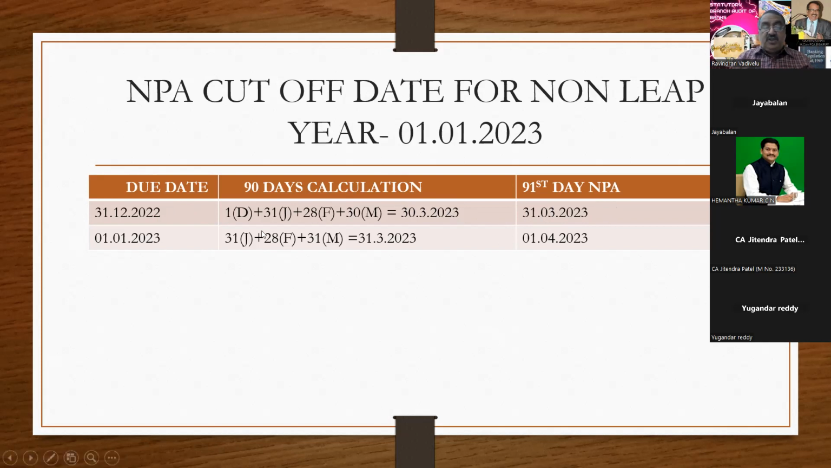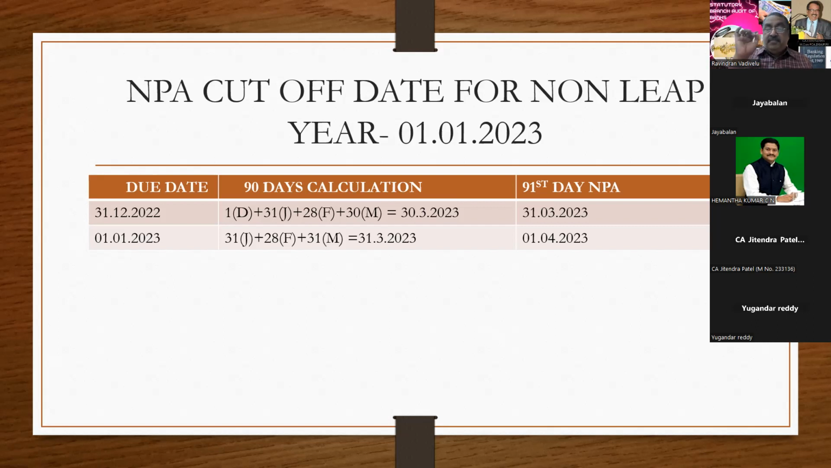And in case the loan amount is due on 1/1/23, the 90 days end on 31/3/23, and the 91st day goes to the next financial year. So you need not bother. The logic is, if any loan is due or sanctioned on or after 1/1/23, you need not bother. All such accounts will be treated as standard only. This is applicable for the non-leap year. So all the dues up to 31/12/22 have to be paid on or before 31/3/23. Otherwise, that account will be termed as NPA.